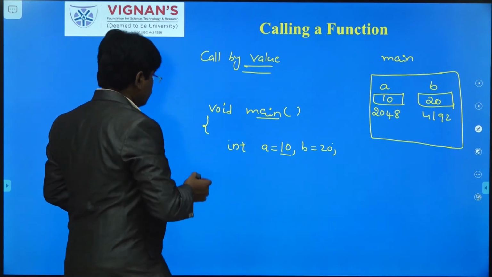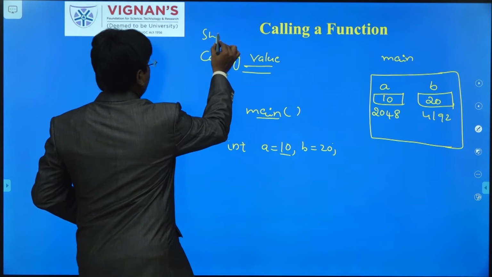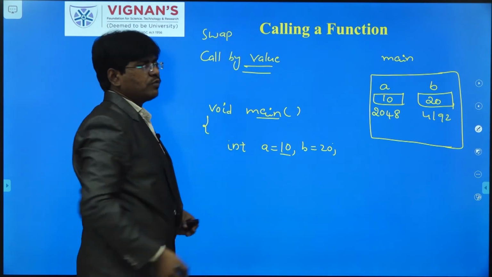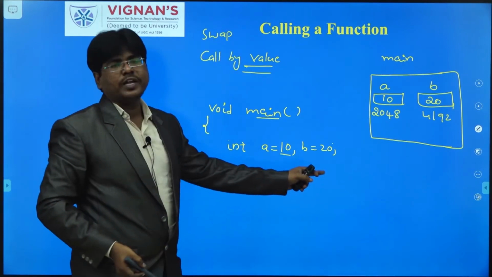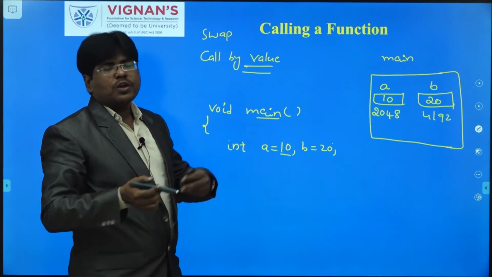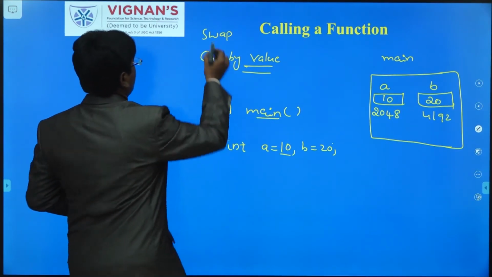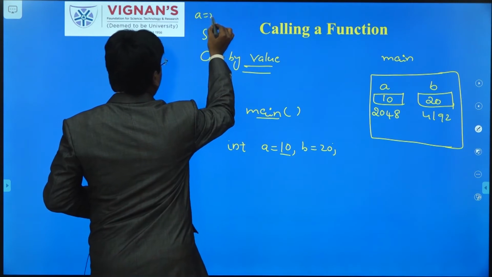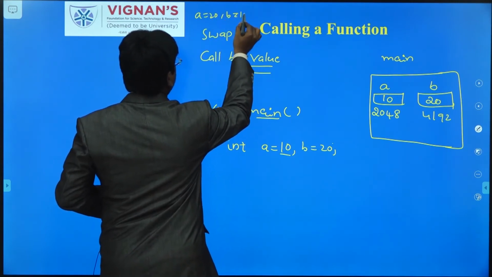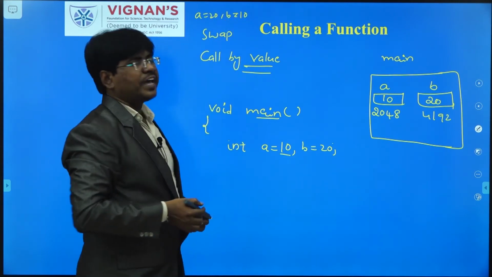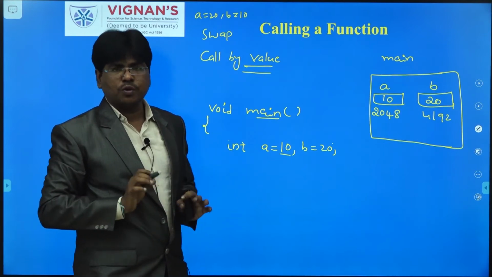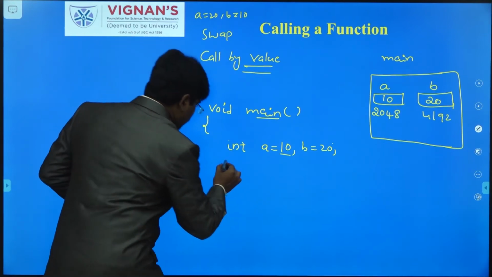After that, consider this the program for swapping two numbers. I think all of you know what swapping is. Here a equal to 10, b equal to 20. After this program is written, what should the values of a and b be? a equal to 20 and b equal to 10 should come. So they both have to be exchanged, swapped. Okay, this is my program. So I am writing here printf.